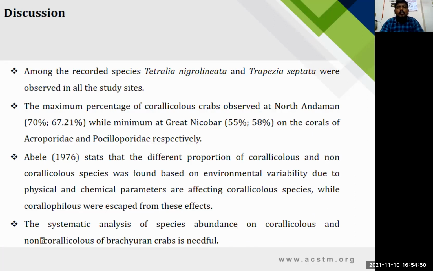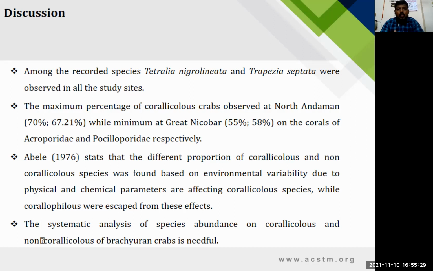Among the recorded species, Tetralia nigrolineata and Trapezia were observed in all the study sites. The maximum percentage of coral-associated crabs was observed in North Andaman, 70% by percentage and 67.21 for abundance, while the minimum was in Great Nicobar, 50% and abundance 58%, for the corals of Acropora and Pocillopora respectively. Patton in 1976 stated that different proportions of coralliphilous and non-coralliphilous species are found based on environmental variability, as physical and chemical parameters affect the coral-associated species, while coralliphilous species escape from these effects.